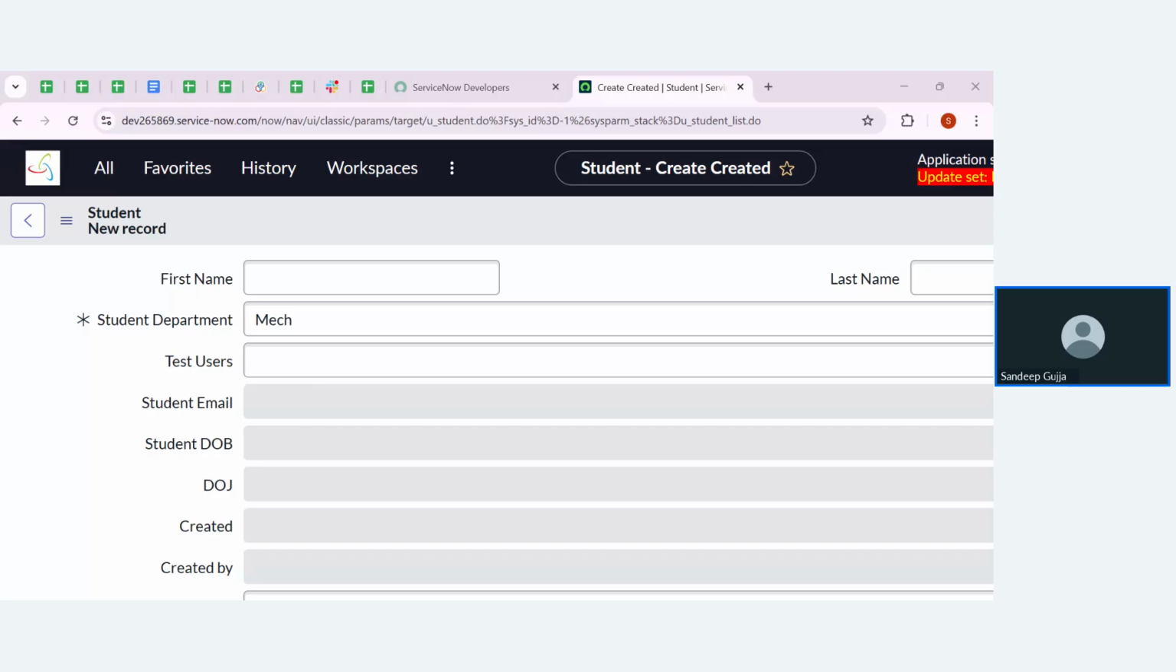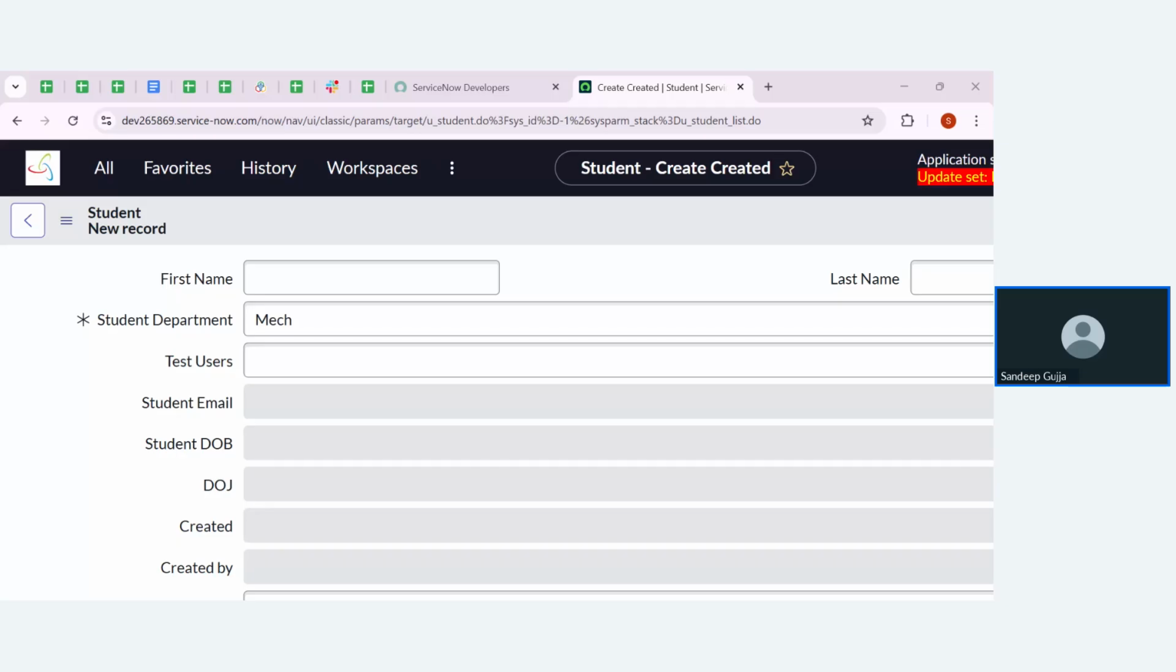That is how I'm building UI actions and UI policies. It's very easy, right? Is that easy? Everyone, please let me know.